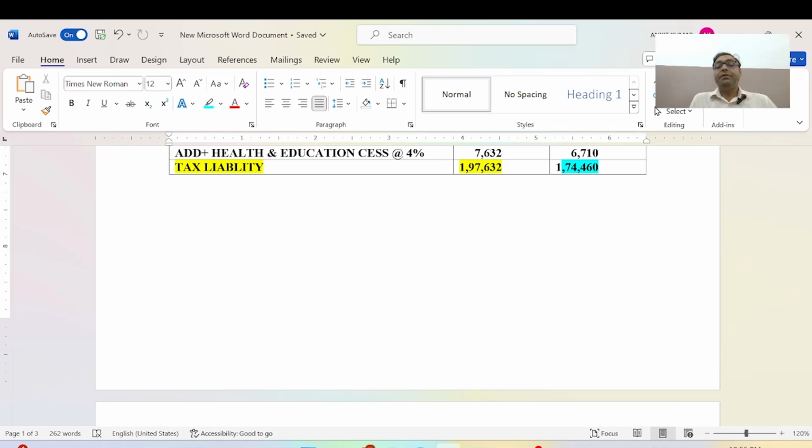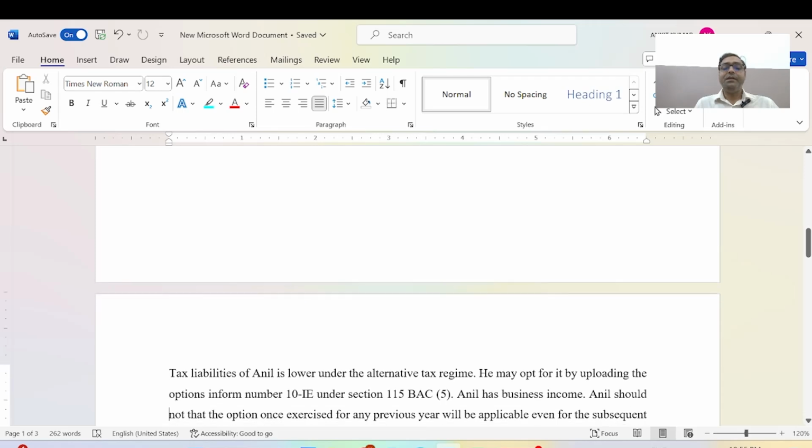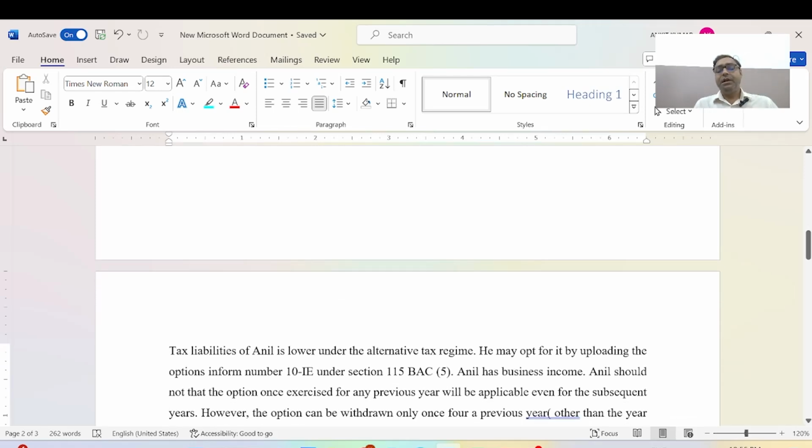He is paying minimum tax as per the new tax slabs, 17,232 rupees less than as per the old regime. The alternative tax regime is the new tax regime.